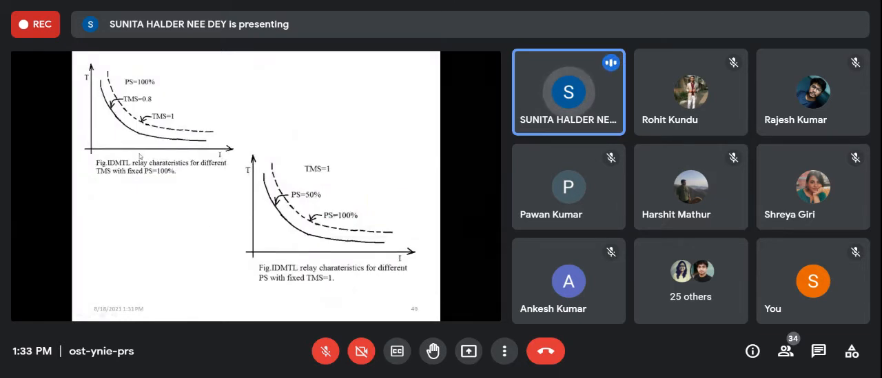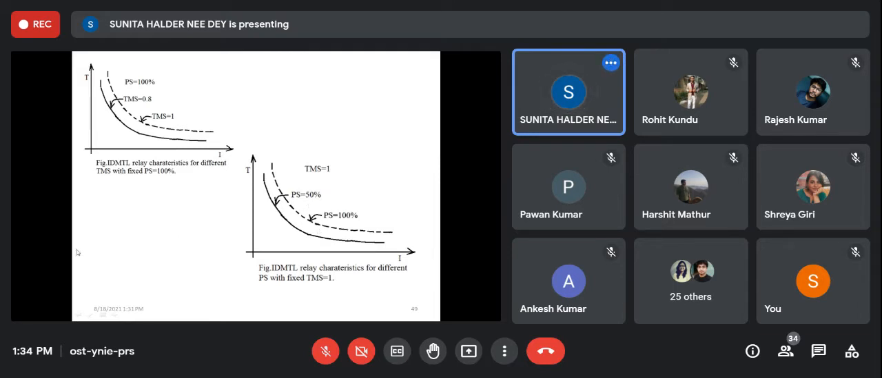Now, if we set the time setting in advance, that means the actual time of operation is less than the original time of operation. That means the TMS is 0.8. Then the time of operation will be lesser, so this curve will go downward if we change the time setting. Similarly, if we change the plug setting, then the relay will operate for lower current. Plug setting 50% means if the CT secondary is 5 ampere, then for 2.5 ampere the relay will operate. So obviously for lower current it will operate, and the relay characteristics will go downward.